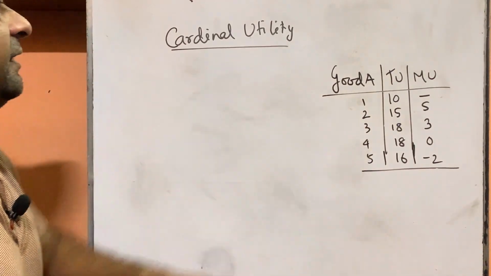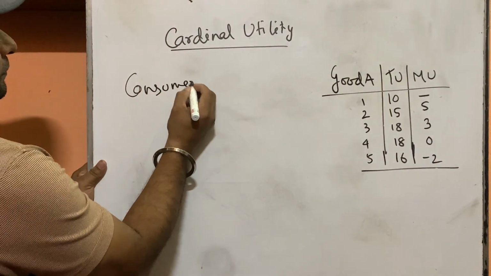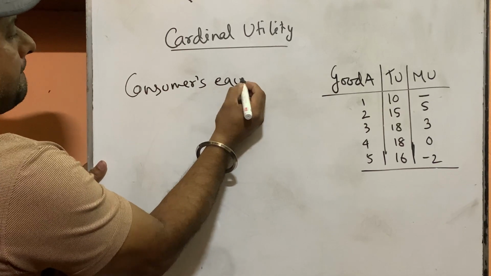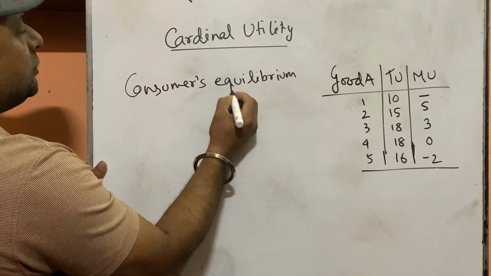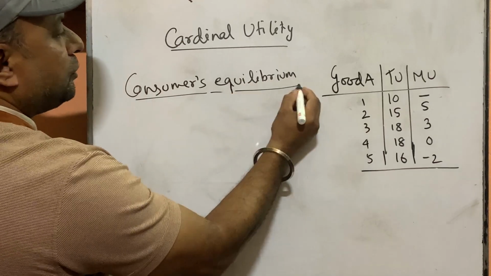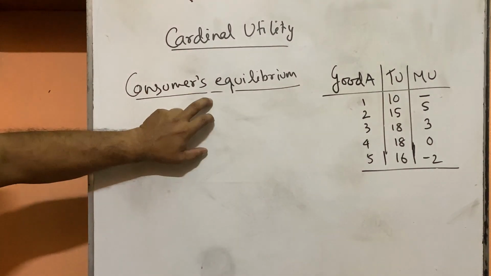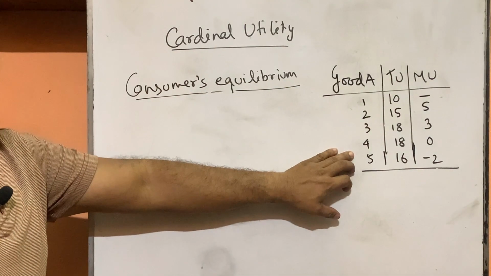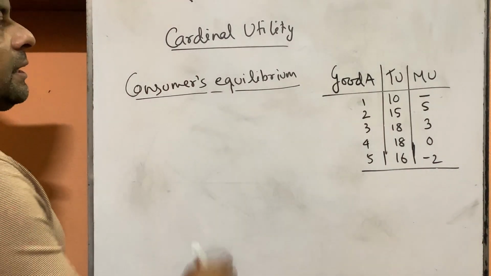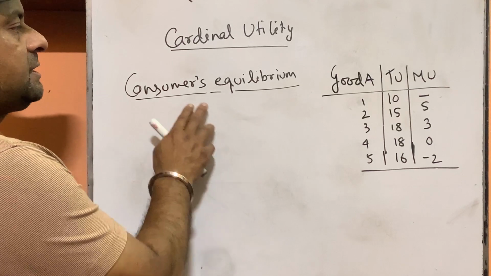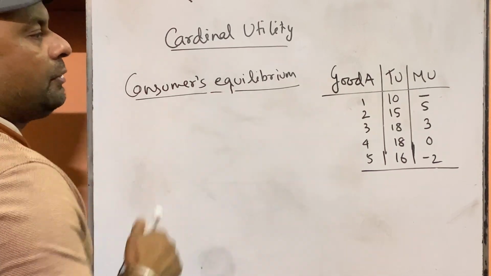That maximum satisfaction level is called consumer's equilibrium. Consumer's equilibrium means that level of consumption of a good which can provide maximum satisfaction to the consumer. Now how can it be achieved?